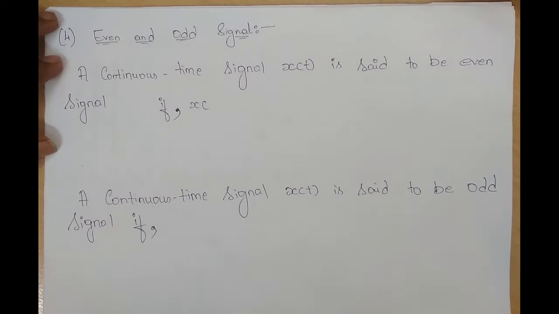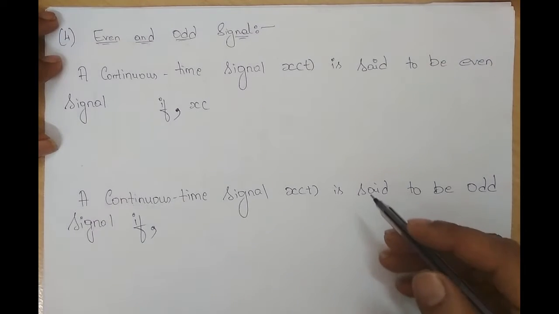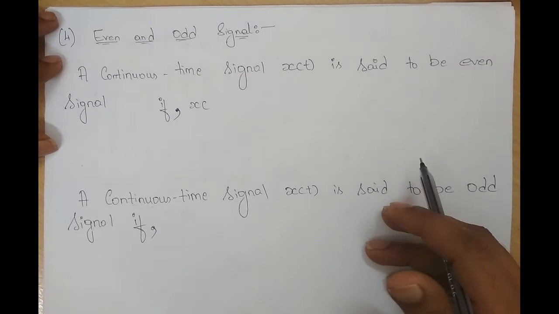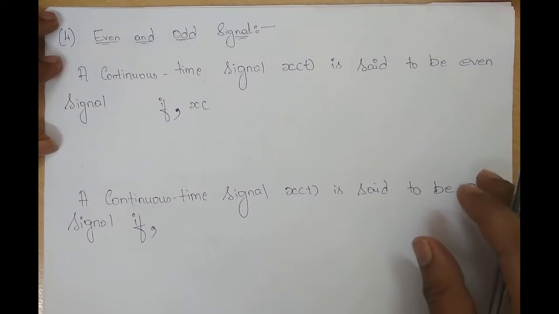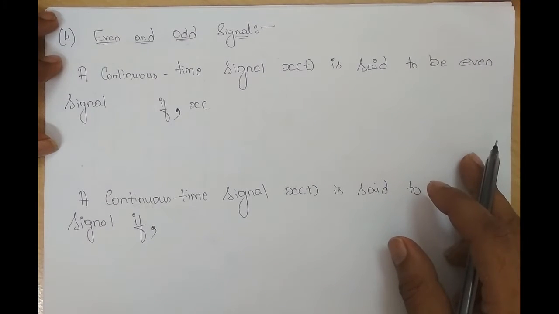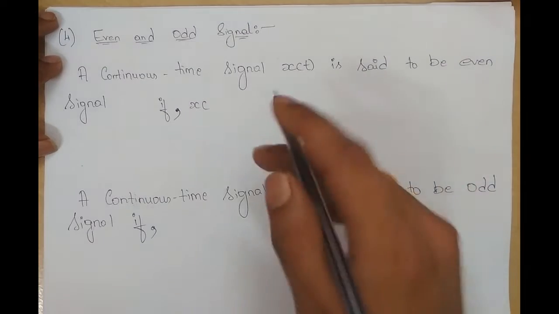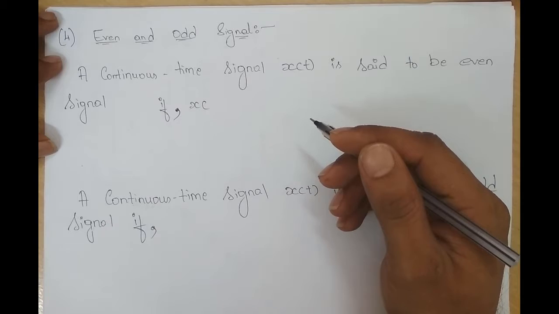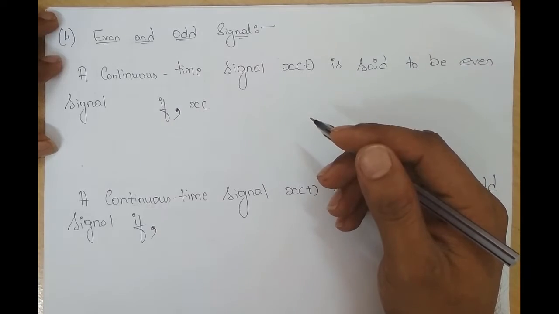Okay. So what is continuous time and discrete time signal? Continuous time signals are the signals whose amplitude is defined for all values of t, right? Whereas discrete time signals are the signals whose amplitude is defined only for integer values of n, right? What do you mean by deterministic and random signal? Any signal which can be represented in terms of a mathematical equation is a deterministic signal, and which cannot be represented in terms of a mathematical equation is a random signal, right?